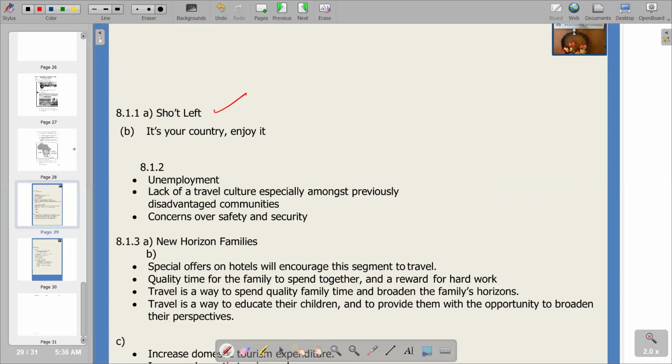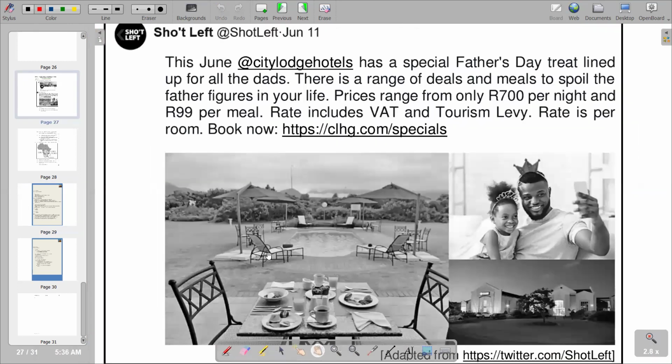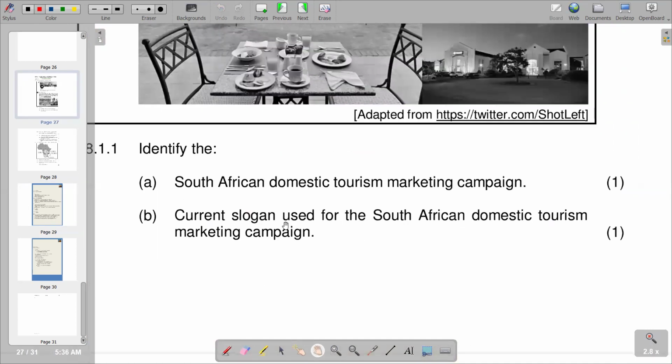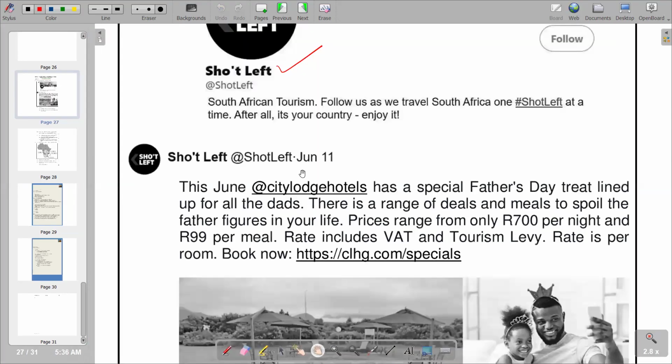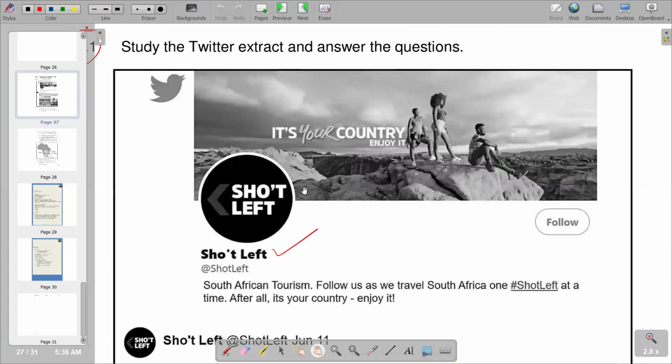So we go to the second part of the question, to try to see what we have. If you go down, you'll see that the second question now reads: current slogan used for the South African domestic tourism marketing campaign. We can also try to deduce it from the extract that we are given. So basically, this is going to be your slogan. You'd see that it's also written here.